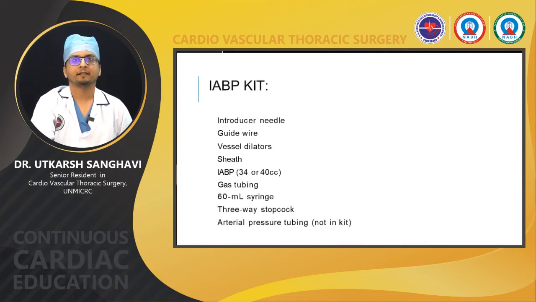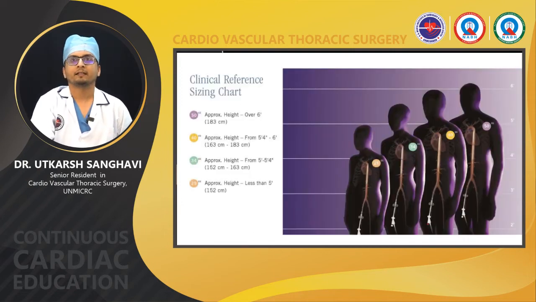The IABP kit consists of an introducer needle, a guide wire, vessel dilators, a sheath, the IABP itself, gas tubings, a 60 ml syringe, a 3-way stopcock, and arterial pressure tubing, which might sometimes not be present in the kit. So this is a chart showing approximately what size IABP balloon you should use, which is decided by the height of the patient.